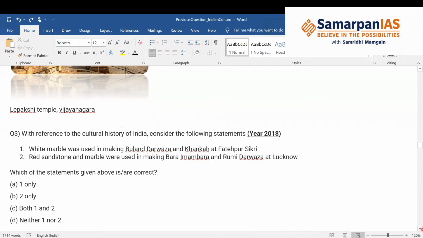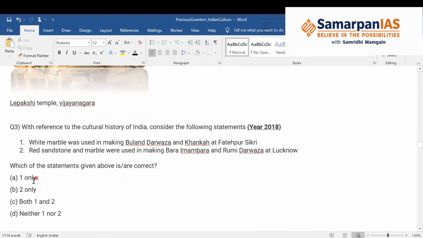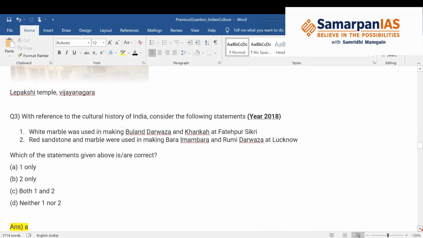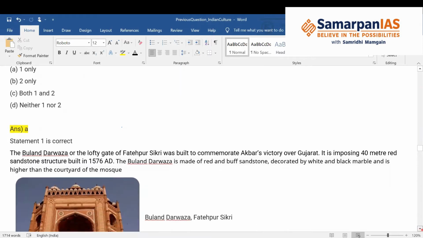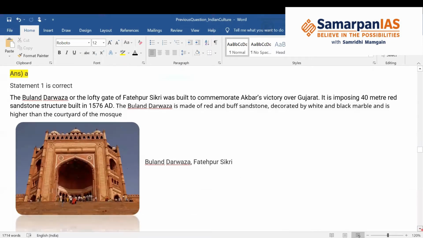Basically this question has been asked from Indo-Islamic architecture. Now you have to tell which of the statements given is or are correct. The correct answer to this question is the first option, 1 only. Let me tell you the explanation. Statement 1 is correct. Shown in the picture is the Buland Darwaza at Fatehpur Sikri.